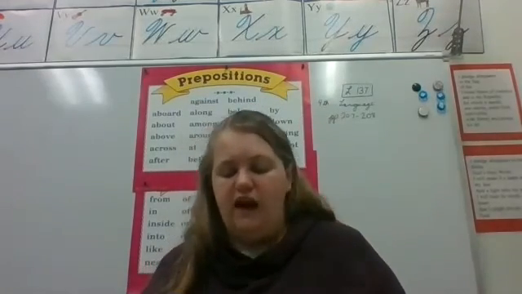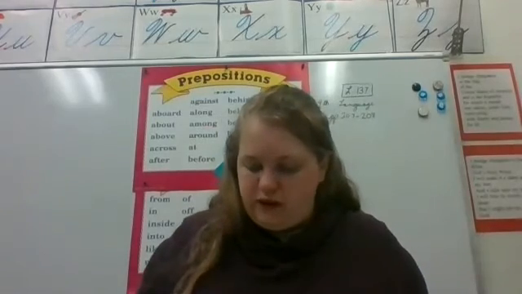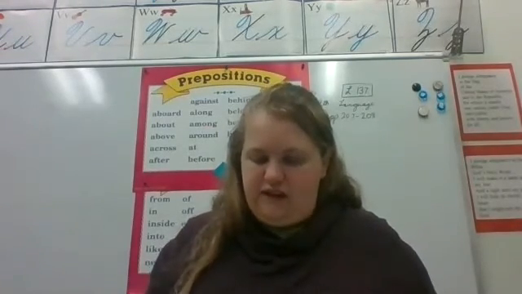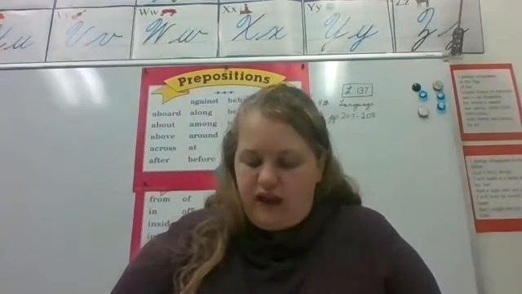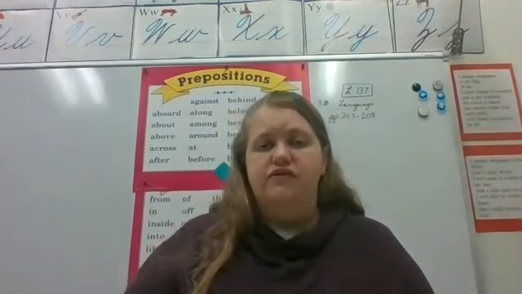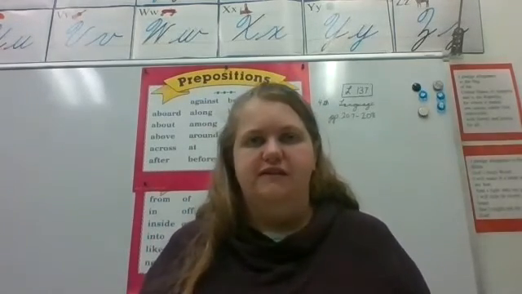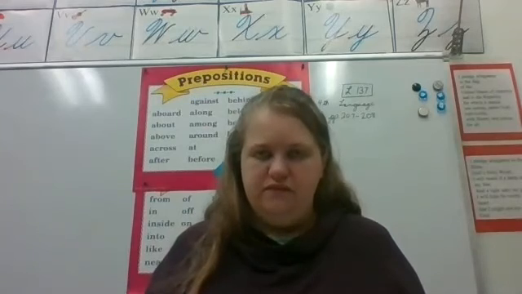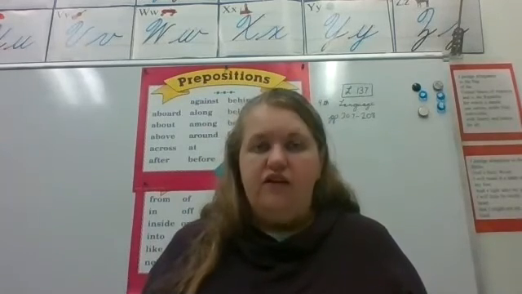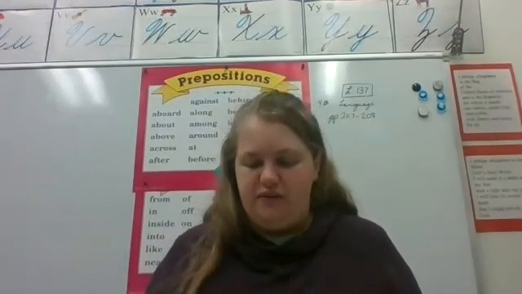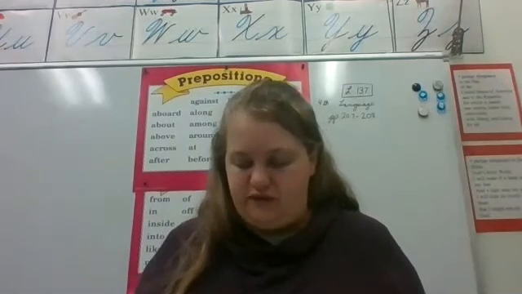Back on Think B, we'll do the very first one together, and then I'll let you get working on everything. Ye are the light of the world. Of is underlined because it's a preposition. So what's the rest of the prepositional phrase? The world. You would underline the world to complete that prepositional phrase.